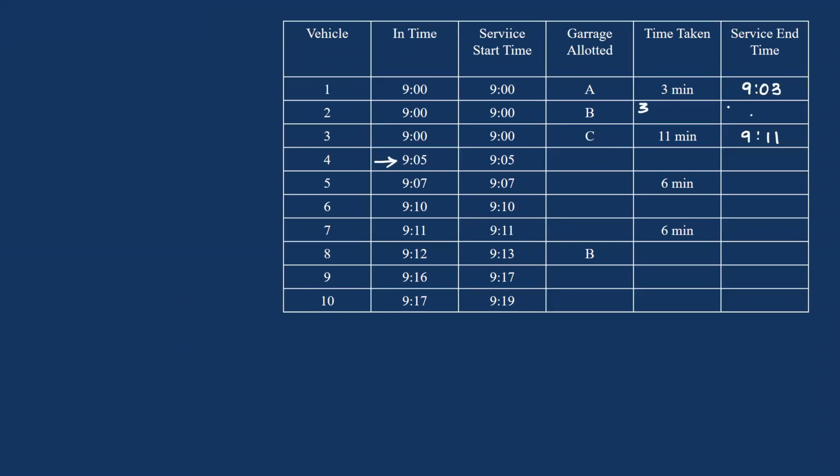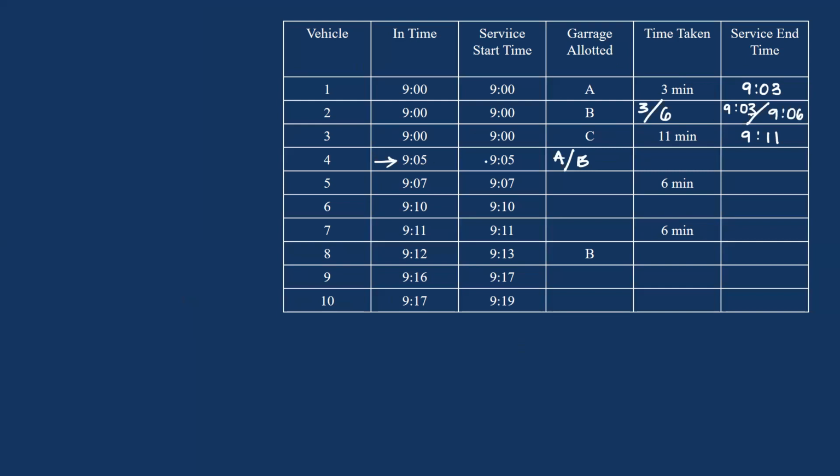So B will be free at 9:03, and if this takes 6 minutes, B will be free by 9:06. If this is 3 minutes, then both A and B will be free here. So this vehicle might have been allotted to either A or B, isn't it? But C is not free till 9:11.